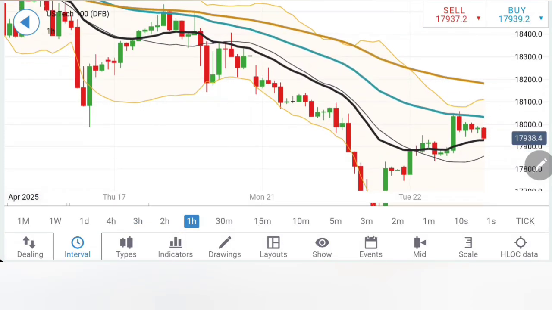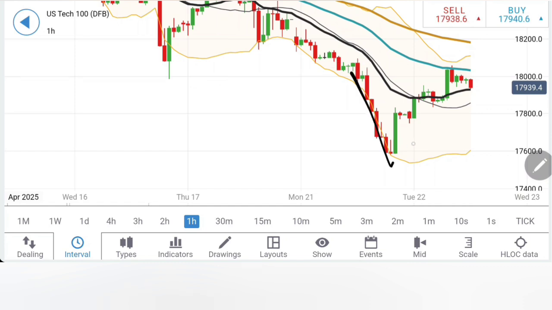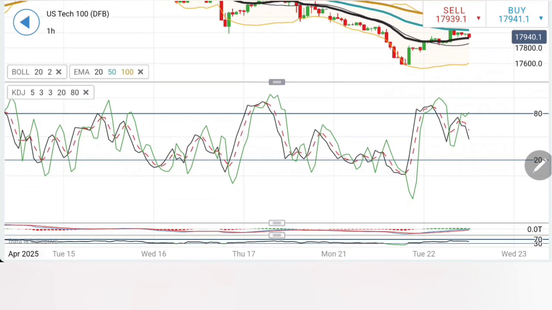Tech 100 on the hourly charts, after a good rise, it is retracing, taking the support here. If you see it is staying above 18,000, you can initiate the buying position. Till 18,000, do not initiate a buying position here. Notice what's happening after the drop. It is retracing here. It is still trading in this bullish channel. Very, very important for Tech 100 to now trade below 17,870 levels. Only below 17,870, you can expect the bears to take over.